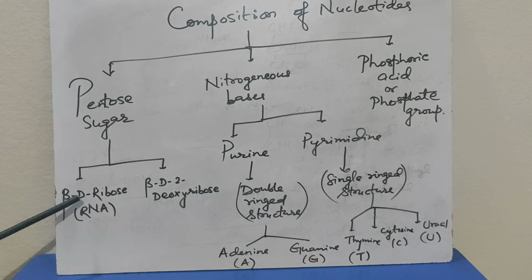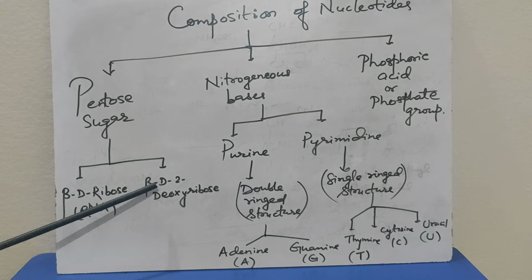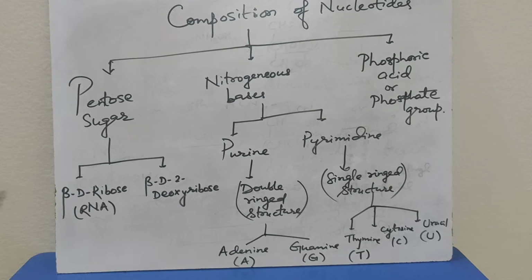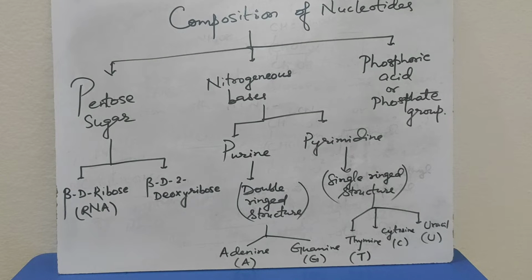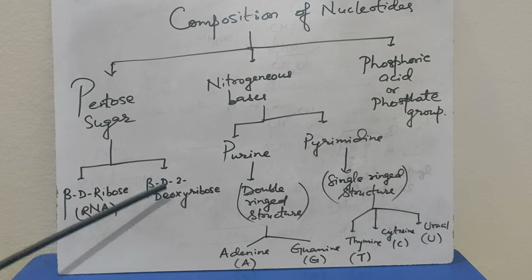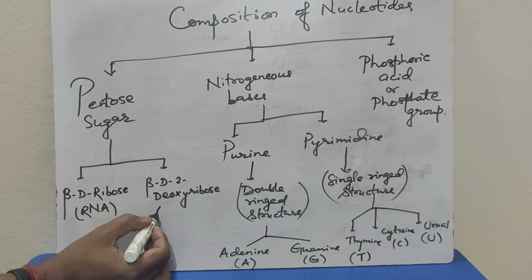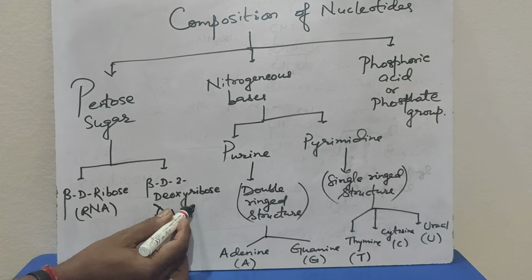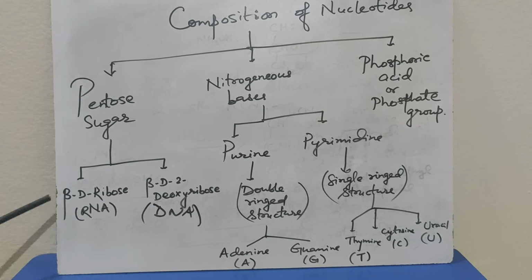One is beta D ribose, present in RNA, ribonucleic acid, and the other is beta D 2 deoxyribose, meaning from the 2 position oxygen is removed. That's why it is called beta D 2 deoxyribose. It is present in DNA, whereas beta D ribose is present in RNA.